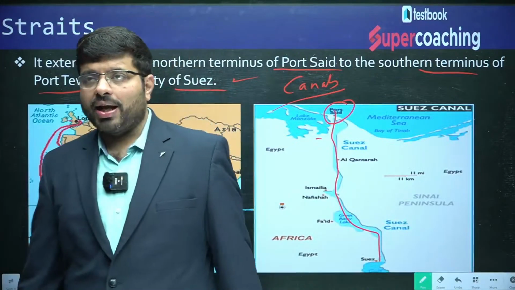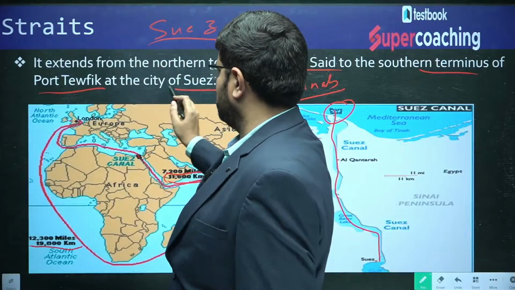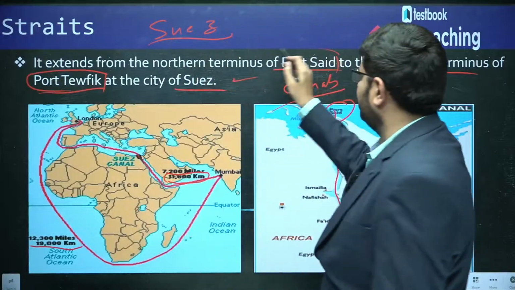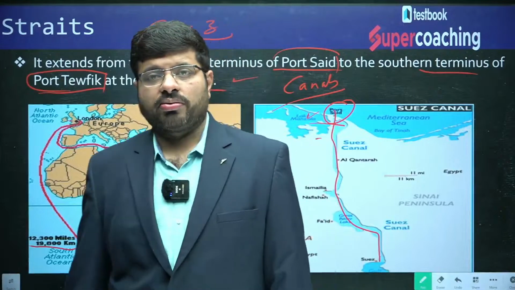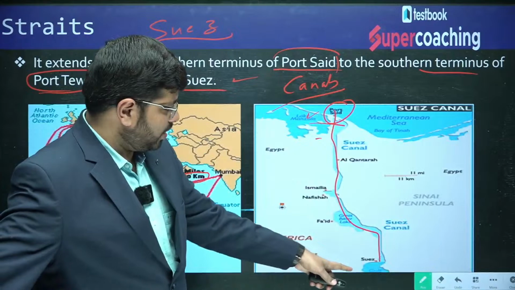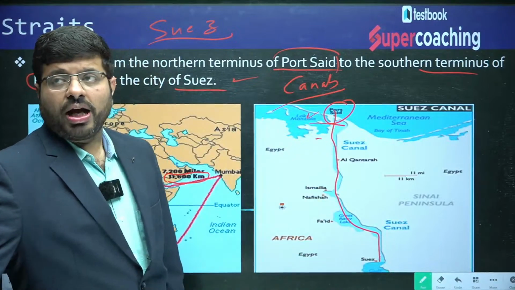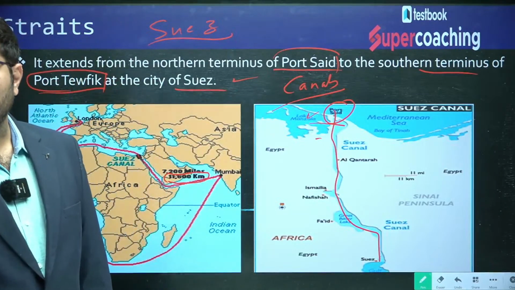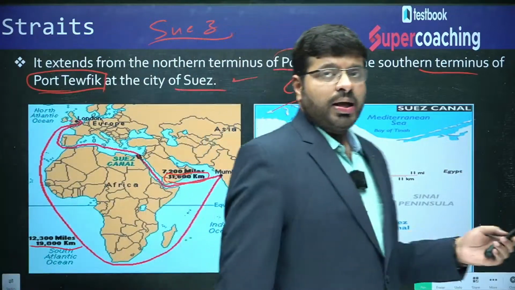So the Suez Canal connects which places? Suez, or Tewfik, with Port Said. Where is Port Said? It is part of the Mediterranean Sea. That's what you can remember. Port Said here and Suez here, and this is the canal which is developed. I hope you are able to follow it now. This is about the difference between an isthmus and a canal, and an isthmus and a strait.